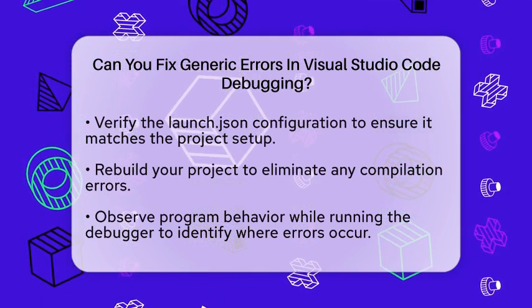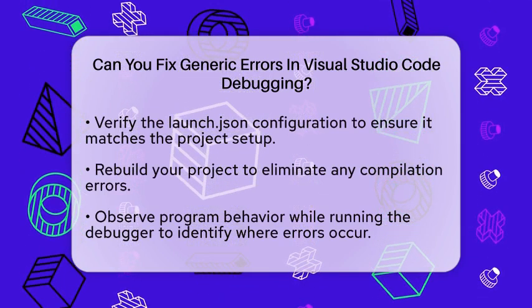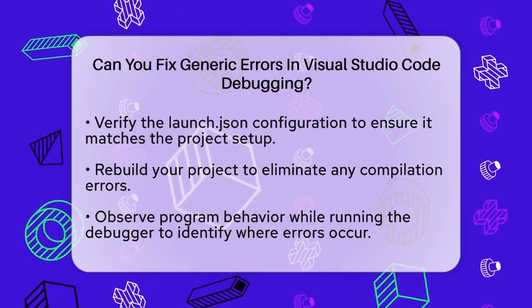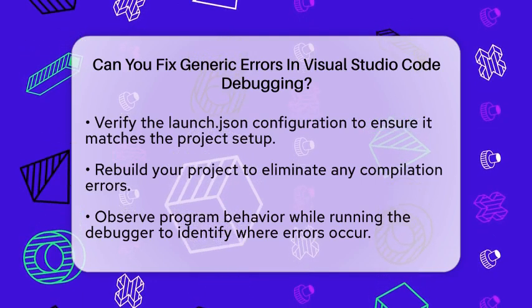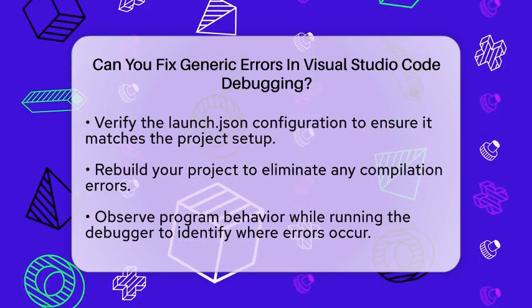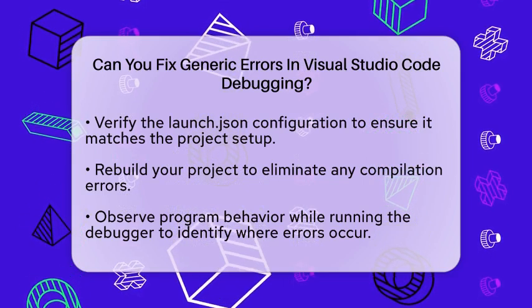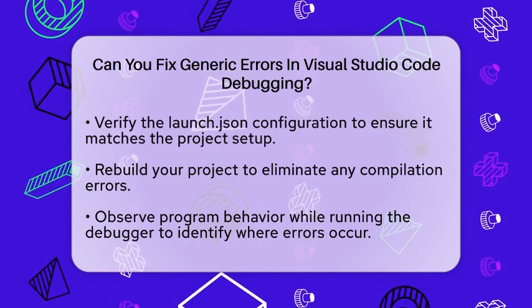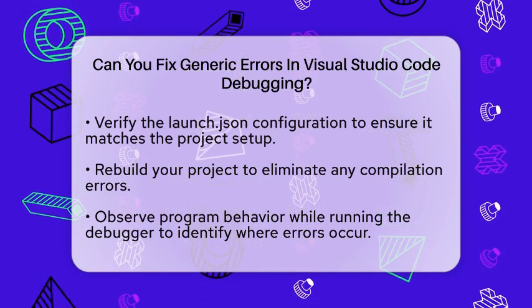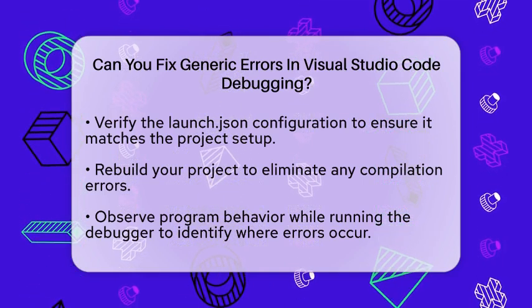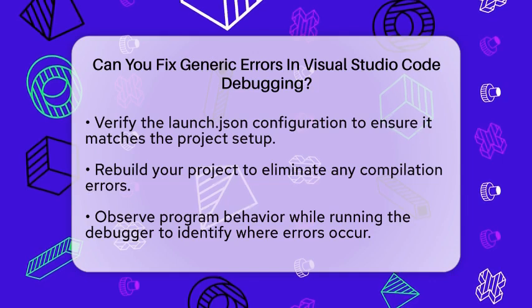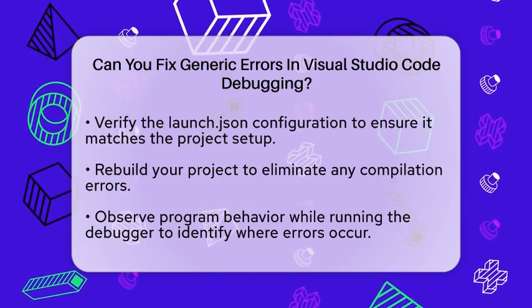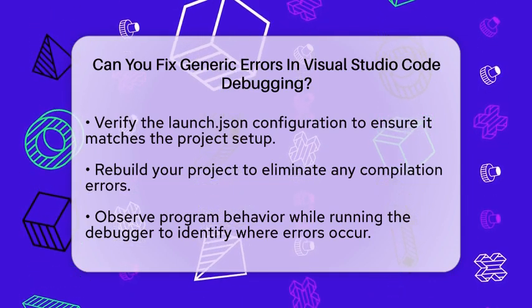To fix these errors, start by verifying your launch.json configuration. Make sure it matches your project setup, including the correct program paths and debugger settings. After that, rebuild your project to ensure there are no compilation errors. Using breakpoints strategically can help narrow down where the error occurs. Run the debugger and observe how your program behaves.